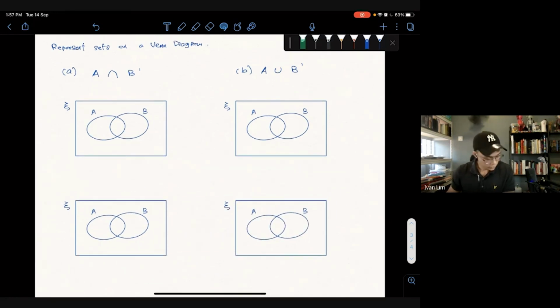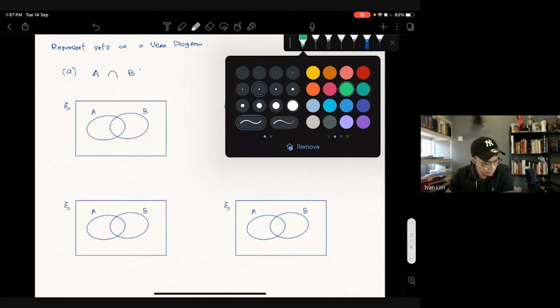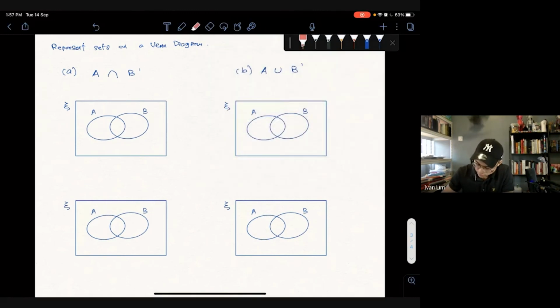Let's draw the first one first. We want to solve for A intersect B prime first. What's A? If we were to shade A only, it will be over here. This is A.